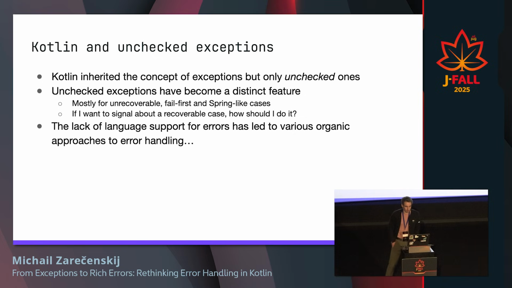And now Kotlin. When we were designing Kotlin, we knew about this problem with exceptions in Java, because Kotlin also had lambdas from day one, and we understood this problem with checked exceptions. They are not really composable with lambdas, so we dropped the concept of checked exceptions, and now we have only unchecked ones. And mostly, we use them for recoverable situations, fail-first behavior, Spring-like cases, and so on.